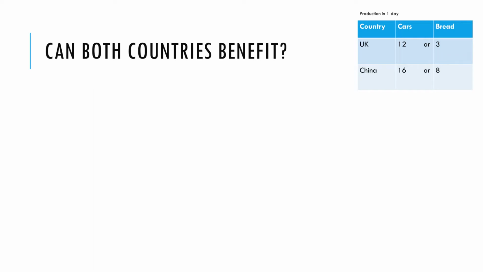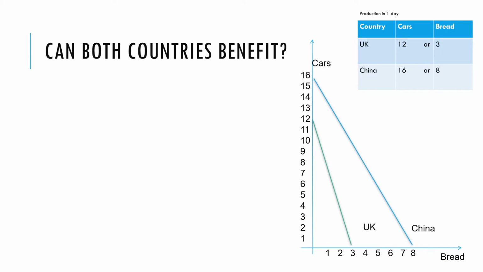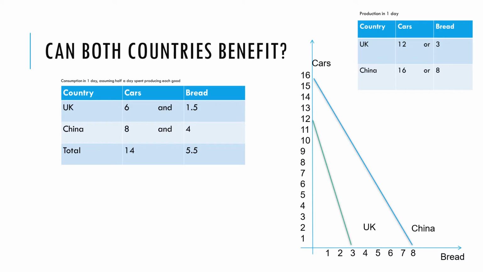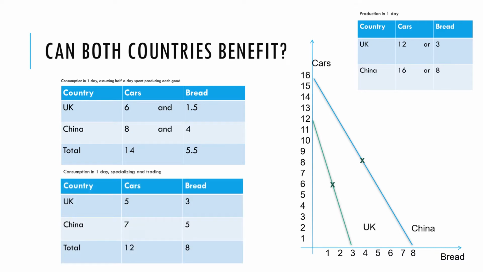Well, a reminder of our production possibility frontier that underpins all this. And here are our PPFs. In the first situation, in our self-sufficient scenario, we said that the UK could be at this point on its PPF, 6 cars and 1.5 loaves of bread, and China would be at this point on its PPF, 8 cars and 4 loaves of bread. And the question is, when we specialized and traded and came up with this solution, are these positions on the PPFs, or have both countries managed to achieve positions outside?